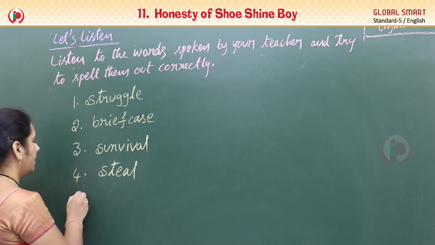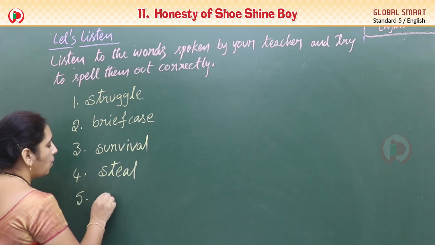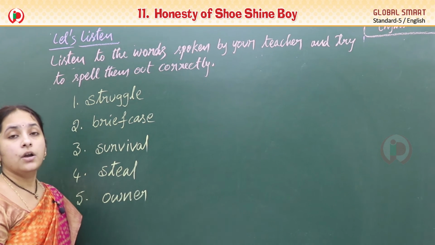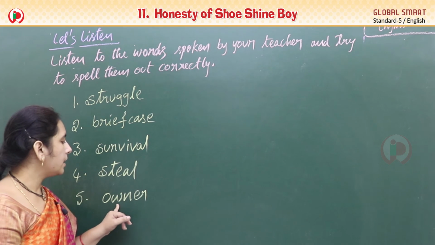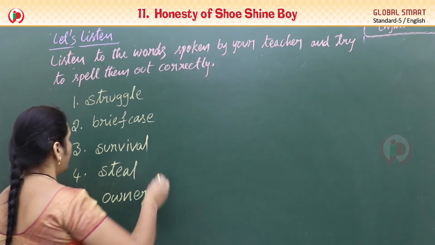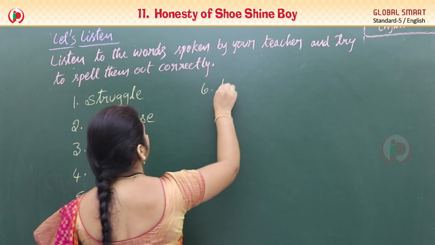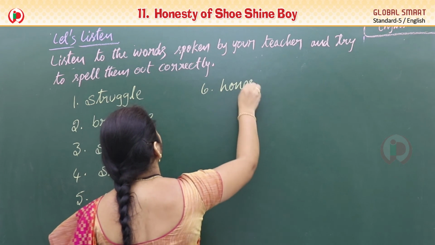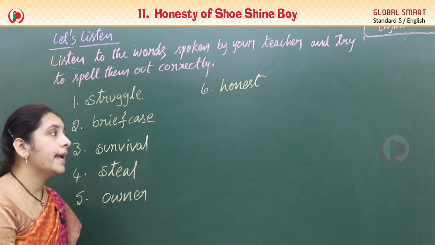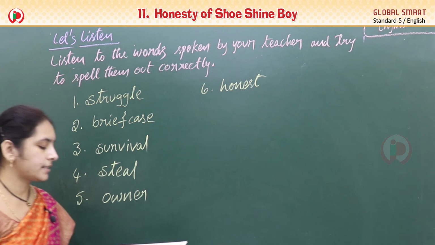Next one, owner. O-W-N-E-R. Owner. Next one, honest. H-O-N-E-S-T. Honest.